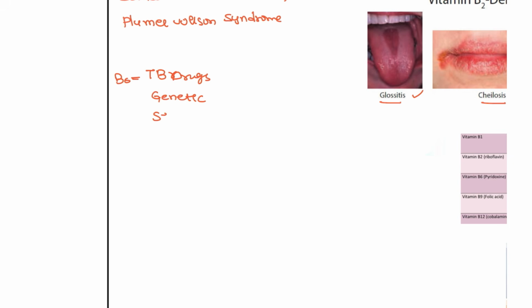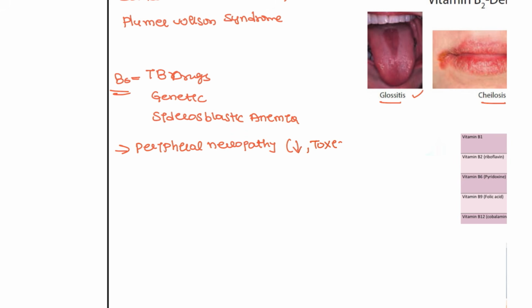And it can cause anemias such as sideroblastic anemia, which is also seen in this patient. Most commonly, B6 deficiency presents as peripheral neuropathy. Not just the deficiency, even the toxicity also presents with the same symptom, peripheral neuropathy.